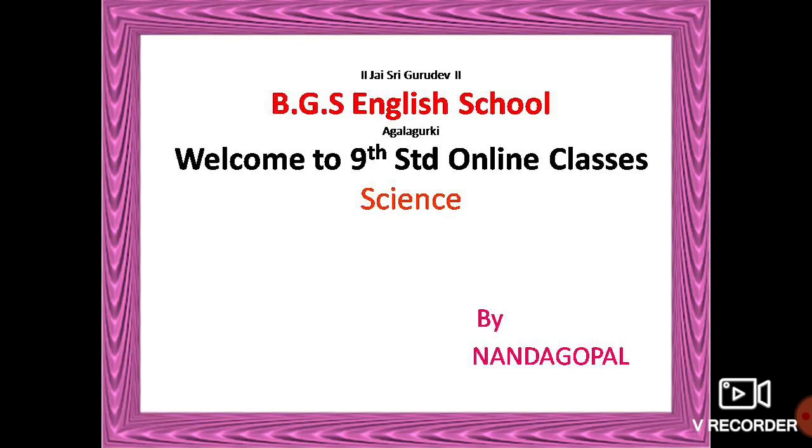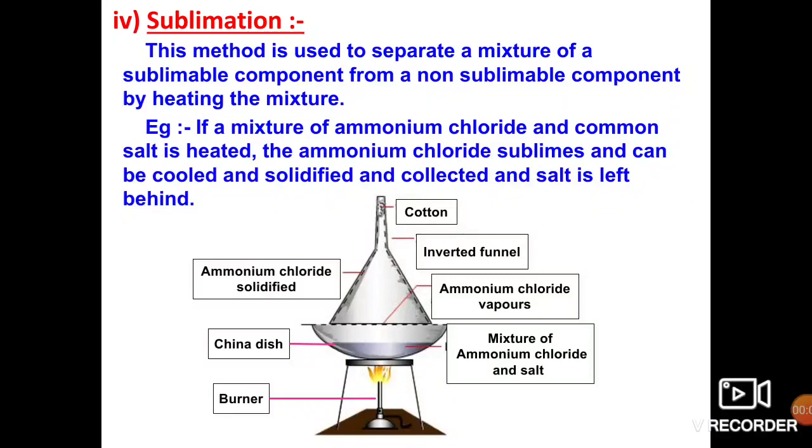In this class, we are going to discuss some other techniques used to separate substances. Dear students, one more very important process is sublimation. What do you mean by sublimation?